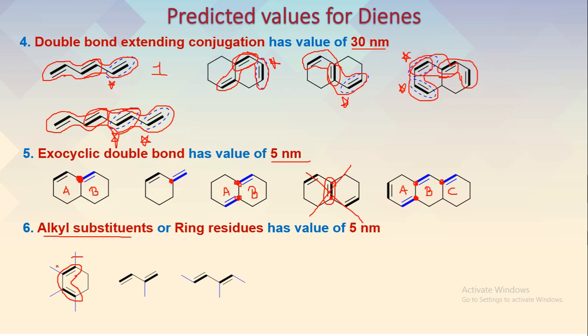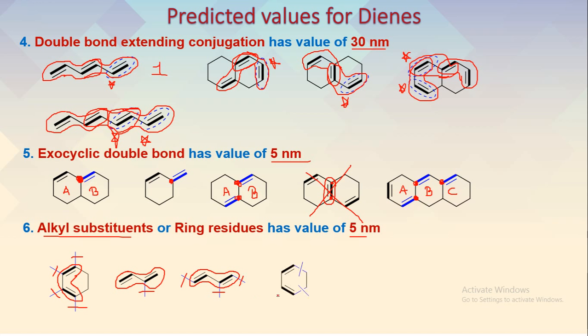So alkyl substituents usually are marked like this. So there are 1, 2, 3 and 4 alkyl substituents. So 4 multiplied by 5, it will be 20, an addition of 20 to the base value. Then you can see here, this is a conjugation, and then there is an alkyl substituent here. So there is one alkyl substituent in this case. Here, this is a conjugation, then there is one alkyl substituent, then a second, and a third alkyl substituent. So 3 alkyl substituents in such a case.